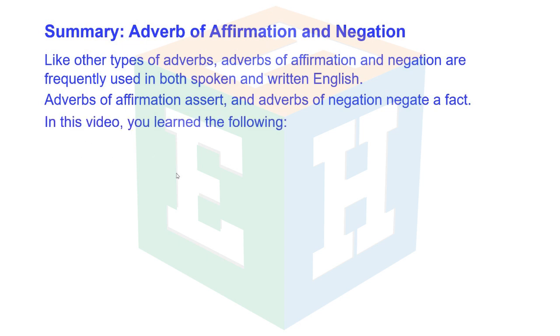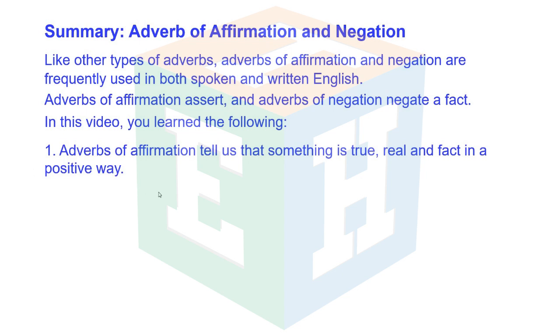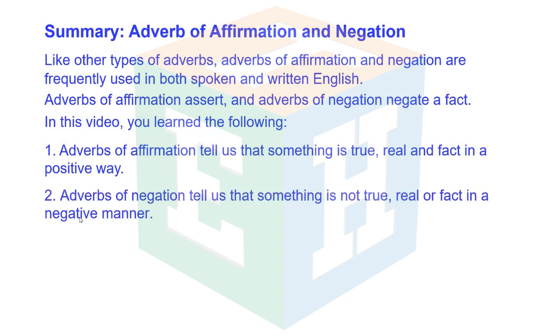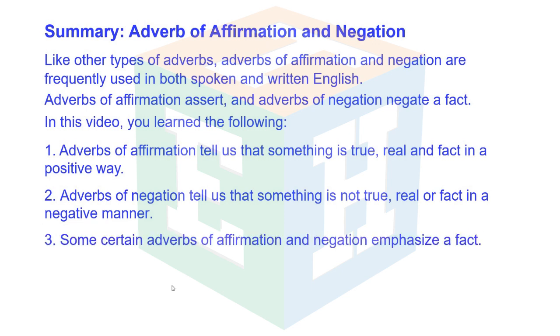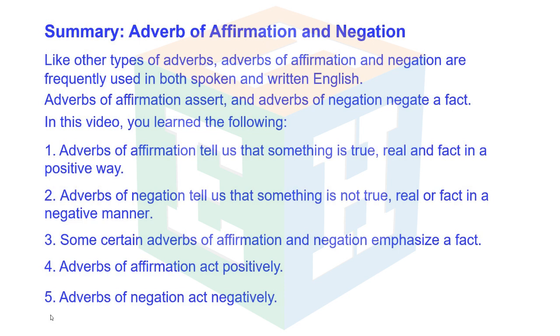In this video, you'll learn the following. Number 1, adverbs of affirmation tell us that something is true, real, and fact in a positive way. Number 2, adverbs of negation tell us that something is not true, real, or fact in a negative manner. 3, some certain adverbs of affirmation and negation emphasize a fact. Number 4, adverbs of affirmation act positively. And number 5, adverbs of negation act negatively.